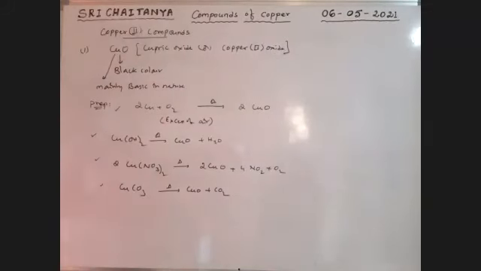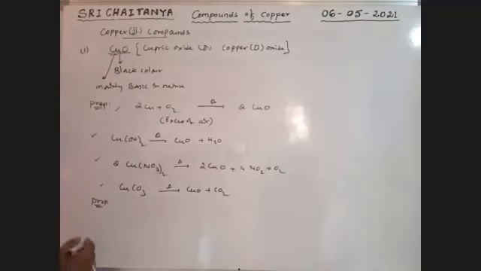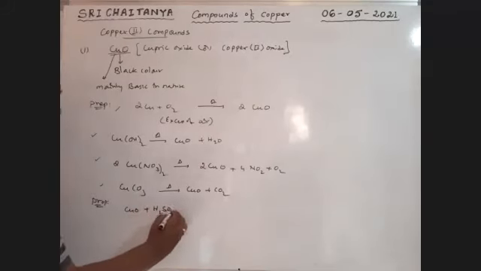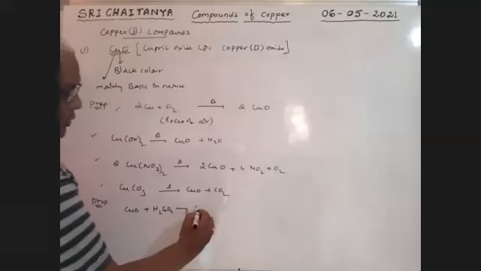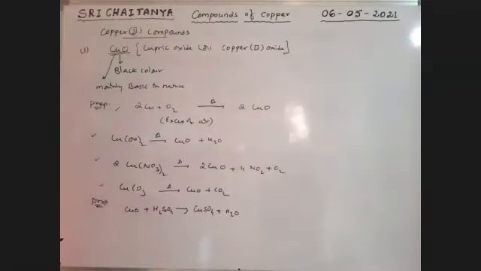So that is how to prepare CuO, a black solid. Next, what are the properties? Properties of CuO: a black colored solid, when it reacts with H2SO4, gives CuSO4 plus H2O, copper sulfate.